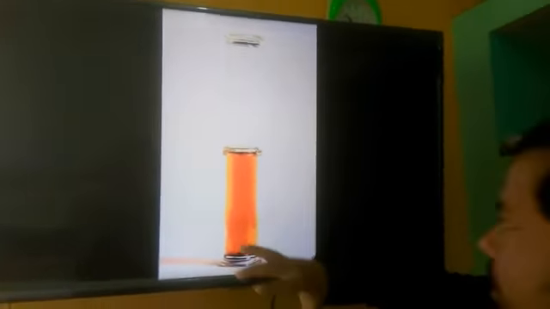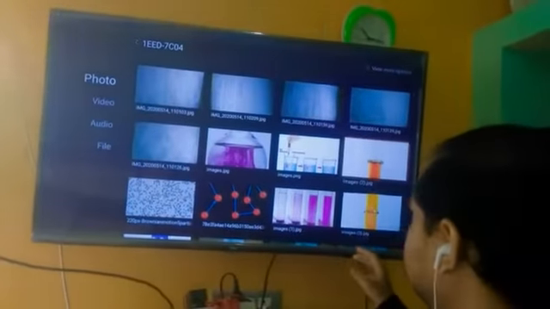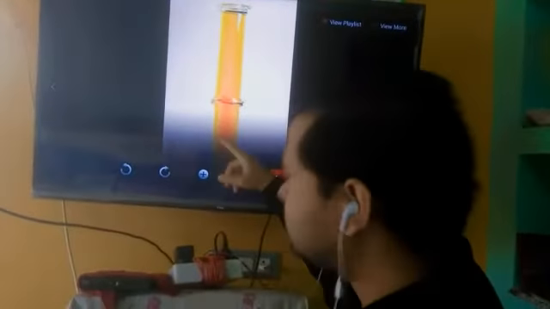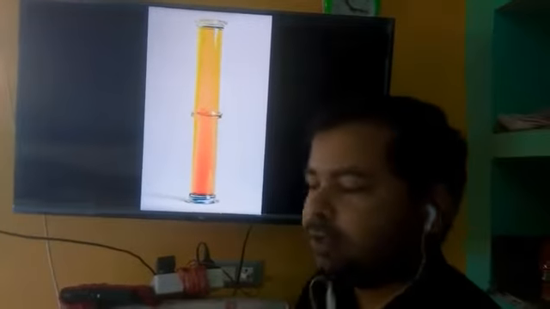After some time, you can see that both beakers become red brown. What is the reason behind it? The reason is that bromine vapor diffuses faster in air. It easily diffuses in the air. That's why both beakers become red brown.